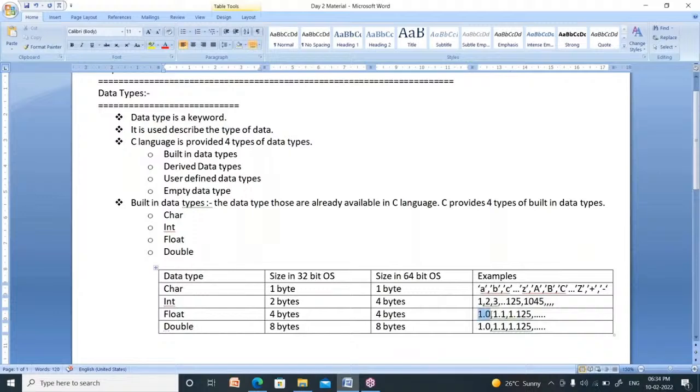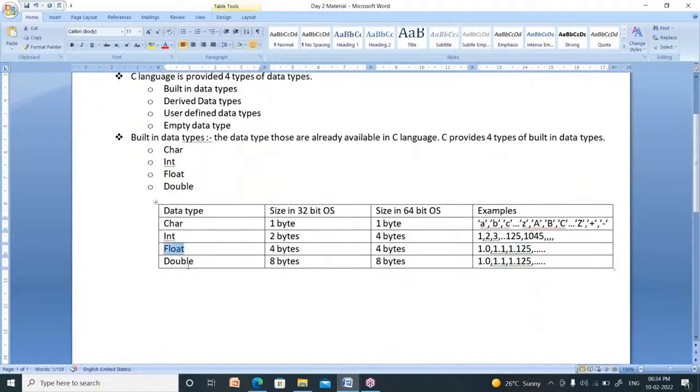Actually, 1.0, is it float or double? It should not be both, no? It should be either float or double. We cannot tell whether it is double or float just by seeing a single precision. The digits after the dot symbol are called precision. How many precisions do I represent here? Only one precision. Here, 3 precisions. By seeing below 6 precisions, you cannot predict whether it is float or double. So first of all, we need to know the difference between float and double.